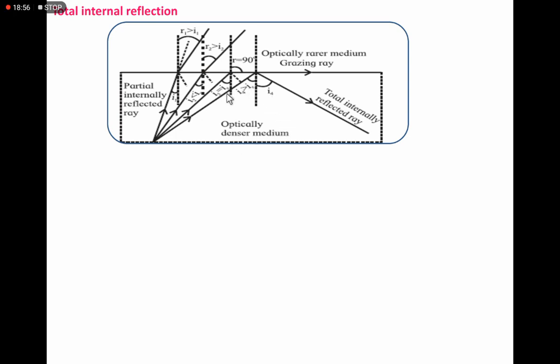Denser medium, you can say glass medium, water medium, and now the source of the light is here in the denser medium.